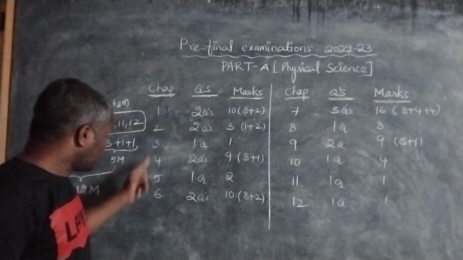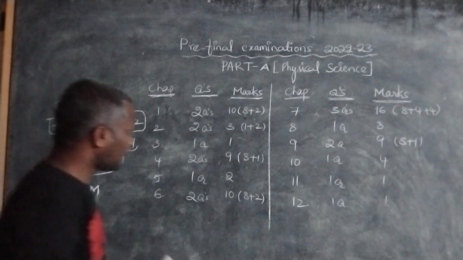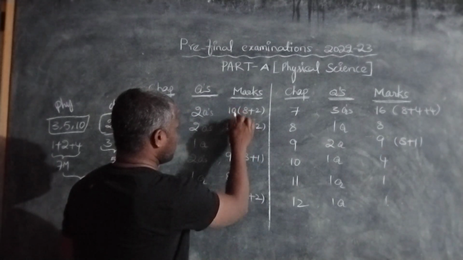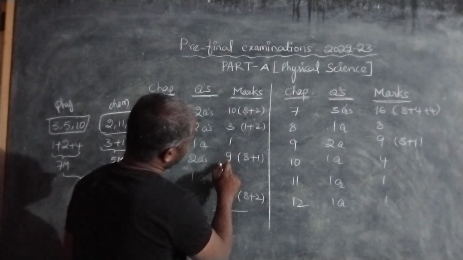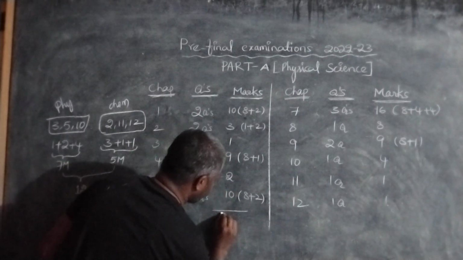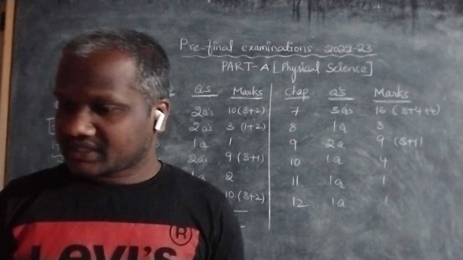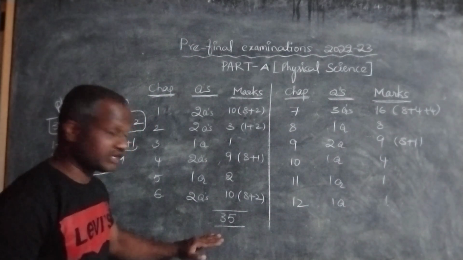In this way, from chapters 1 to 6 they give this number of questions, and if we add these marks, 10 plus 3, 13, plus 10, 23, 25, 35. So 35 marks are given from the 1 to 6 lessons.